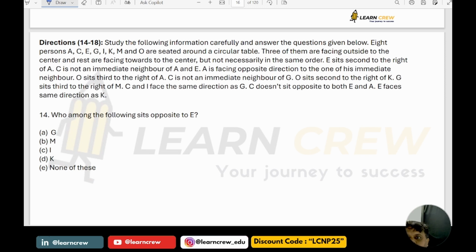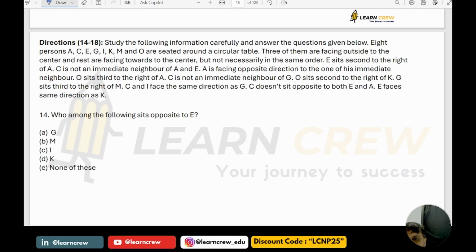Now, question number 14 to 18, again based on one more puzzle. 8 persons A, C, E, G, I, K, M, O are seated around a circular table. 3 of them are facing the center and the rest are facing outward, but not necessarily in the same order. E is second to the right of A. C is not an immediate neighbor of A and E. A is facing the opposite direction to one of his immediate neighbors. O is third to the right of A.